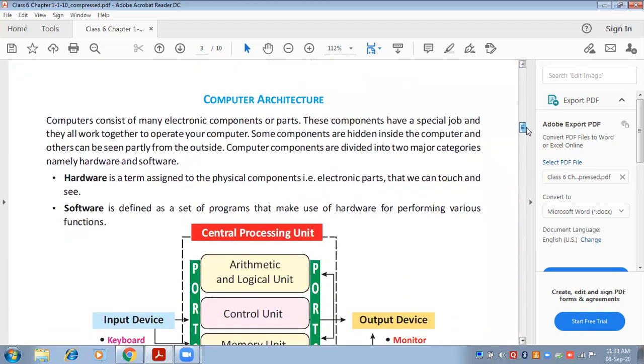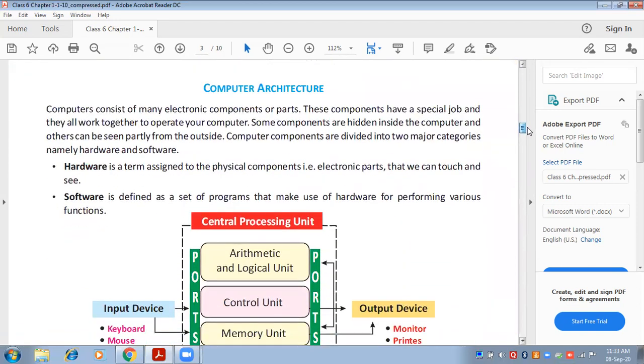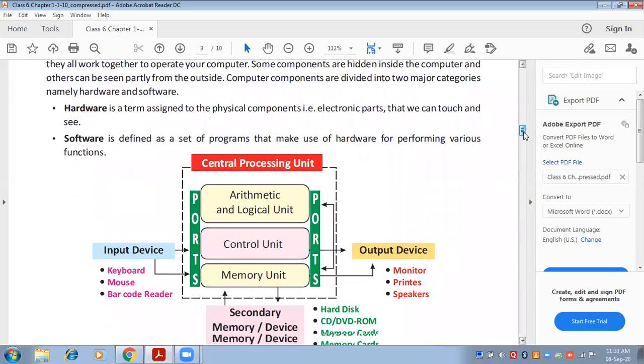Okay. Next is computer architecture. Computer architecture means the parts composed into the CPU according to which the computer works. What are all the parts of the computer? So we have different parts of the computer. One is hardware and one is software. Hardware means all the parts of the computer which you can touch physically, like mouse, keyboard, screen, everything which you can touch with your hands. That is known as hardware parts.